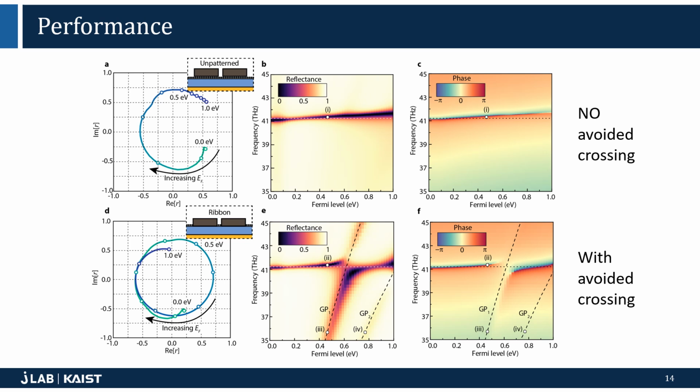In contrast, by utilizing an avoided crossing with graphene plasmons, the bottom metasurface shows 3 pi phase modulation range, the extra pi phase change having come from the graphene plasmon itself. So in a sense, an avoided crossing between two resonances grants an upper limit of 4 pi for the dynamic phase modulation range. The control parameter is the graphene Fermi level, which was changed from 0 eV to 1 eV.